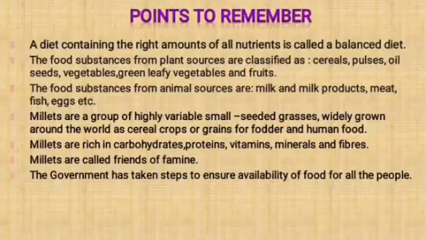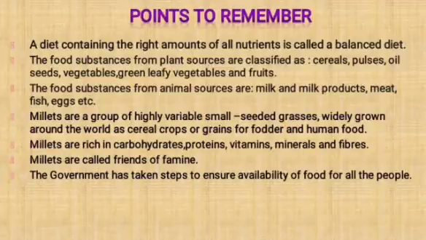Third point, the food substances from animal sources are milk and milk products, meat, fish, eggs, etc. Fourth point, millets are a group of highly variable small seeded grasses widely grown around the world as cereal crops or grains for fodder and human food.